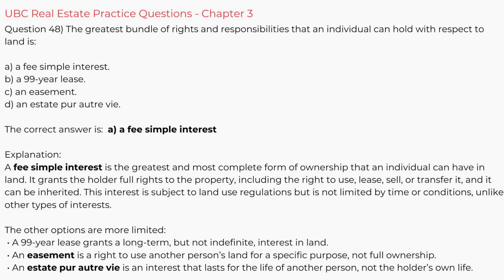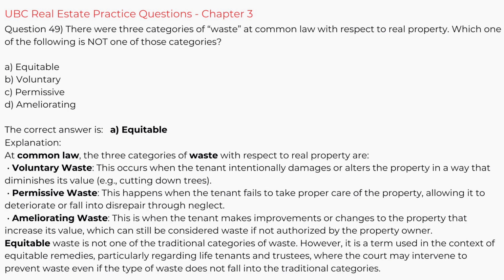The other options are more limited. A 99-year lease grants a long-term but not indefinite interest in land. An easement is a right to use another person's land for a specific purpose, not full ownership. An estate per autre vie is an interest that lasts for the life of another person, not the holder's own life. Question 49. There were 3 categories of waste at common law with respect to real property. Which one of the following is not one of those categories?